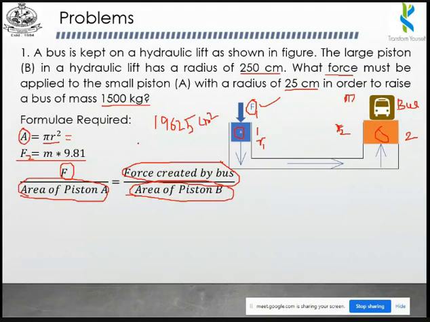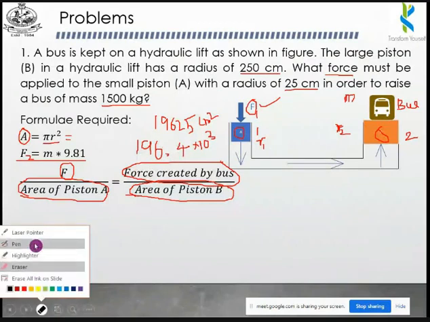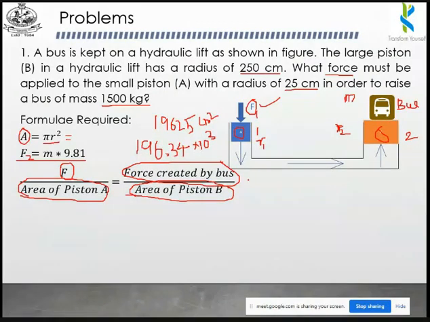Sir, 196.34 into 10 to the power 3. Okay, 196.34 into 10 to the power 3. So the value of F2, that means 1500 into 9.81, is 14715. Okay. So these three values are available.